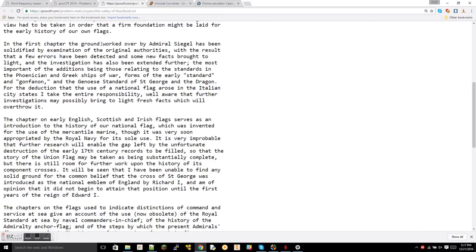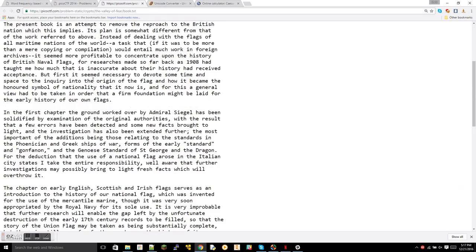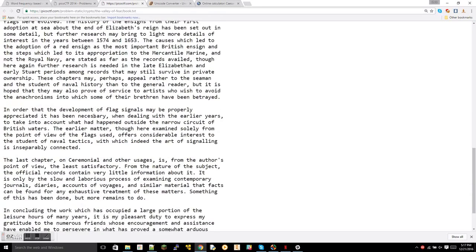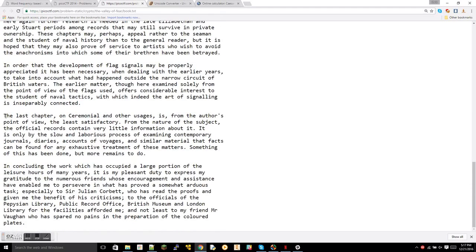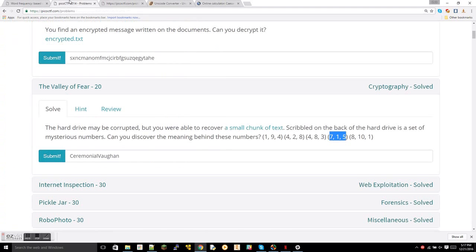So paragraph 7, line 1. 1, 2, 3, 4, 5, 6, 7, line 1, word 5, 1, 2, 3, 4, 5. Ceremonial. Okay, so that's equal to ceremonial. All right, so then we'd enter a ceremony. Oh, whoops, I already have it in there. And then you're going to go ahead and solve for this one, which comes out to bond.